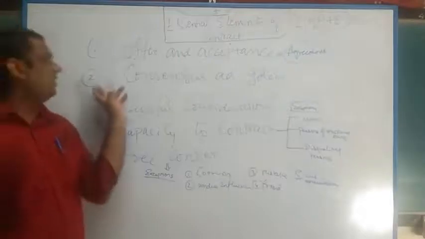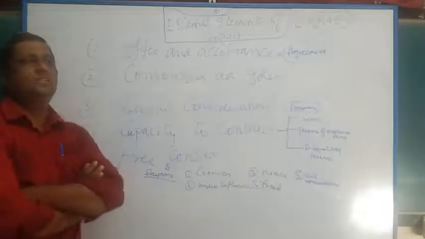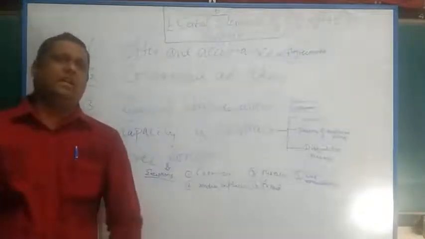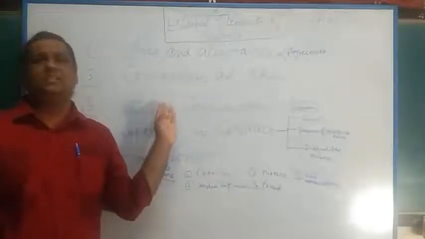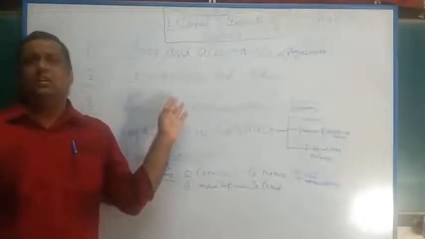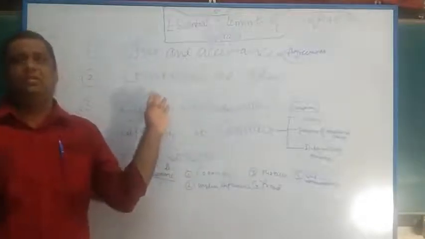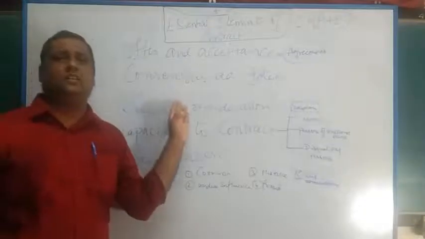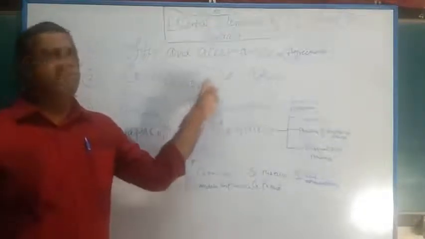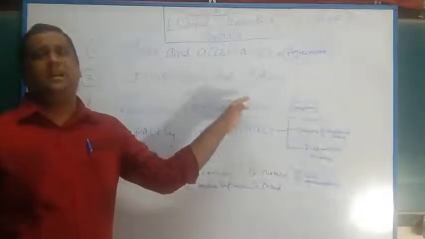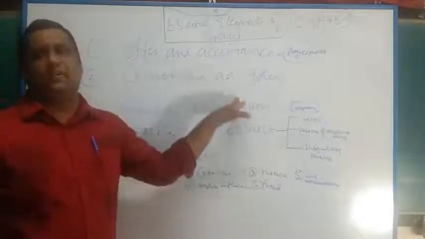The second part of it is consensus ad idem. As I said already, the basic rule is the Kamal-Hans and Rajhans case, which I already told you about. A is the owner of Kamal-Hans, which is one of the horses, and B is another person who is the buyer of the horses. Kamal-Hans and Rajhans are the two major horses which A has. He is thinking of selling Kamal-Hans, whereas B is thinking of buying Rajhans. What A thinks and B thinks are totally different.